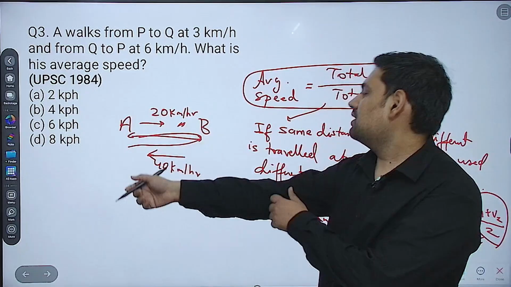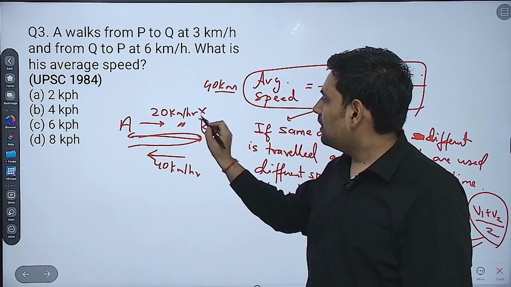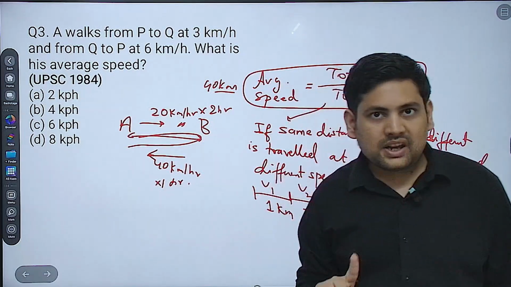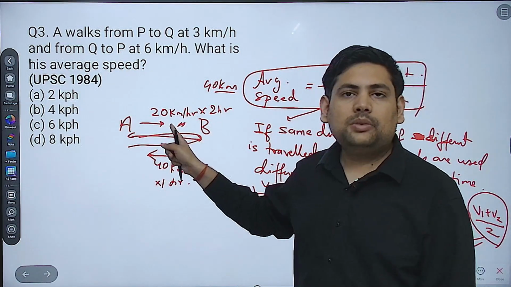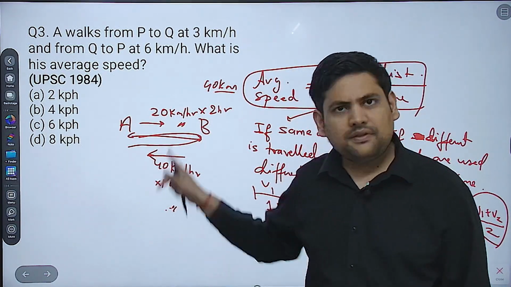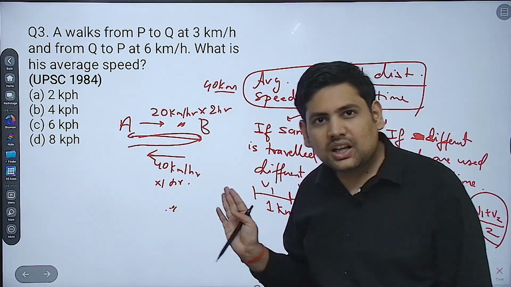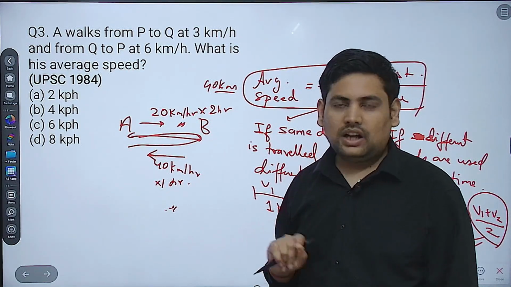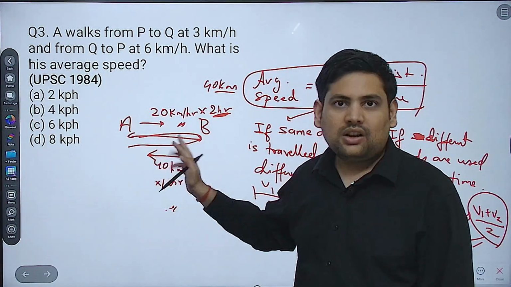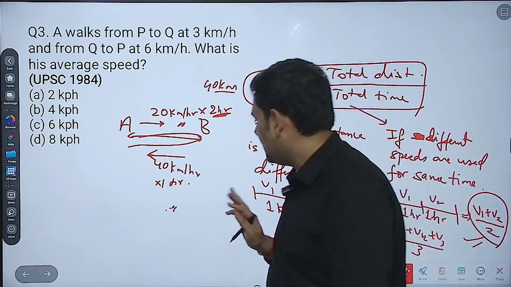Let's say distance is 40 kilometers between them, then this will be done in 2 hours and this will be done in 1 hour. That means the vehicle traveled 2 hours at 20 km per hour and at 40 km per hour only for 1 hour. That is why if you add them both, 20 plus 40, 60 divided by 2, 30 won't be the answer. Something less than 30 should be the answer. Understand this difference? Because it is traveling for a much longer time at a smaller or lesser speed. That is why it won't come directly. Understood? Now let's get to the questions.